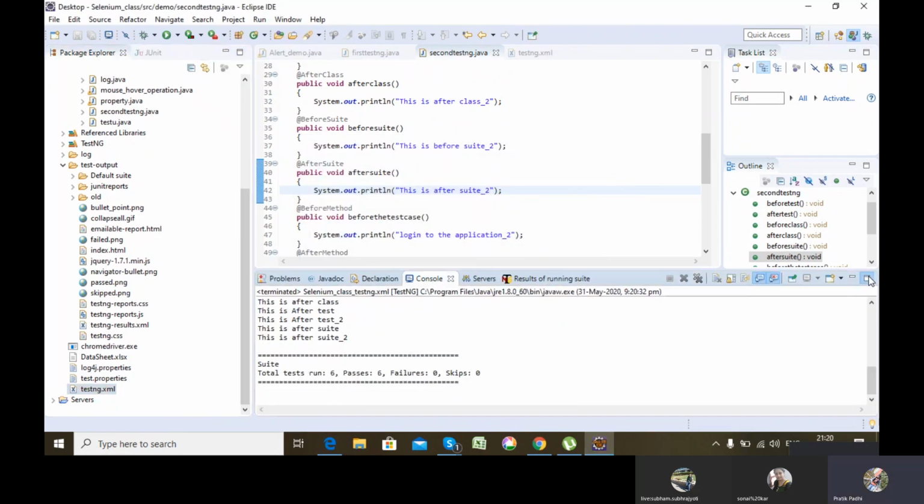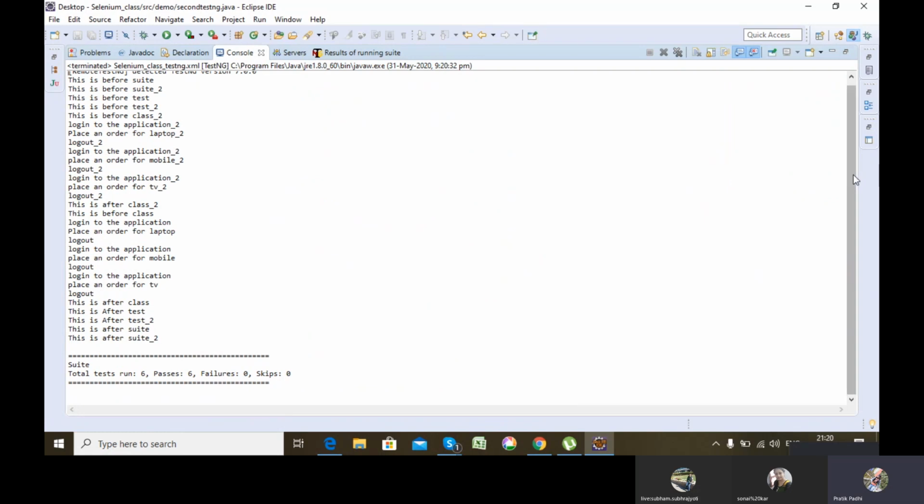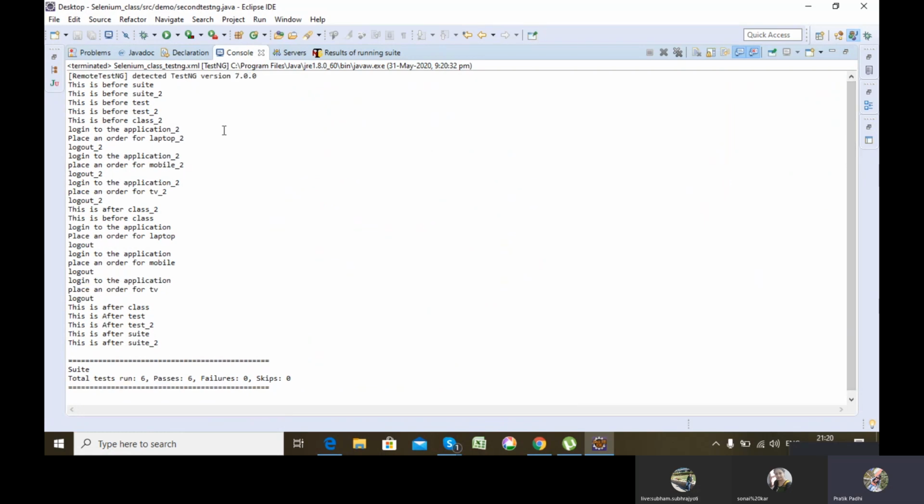Now see. The first thing which got executed when I started the suite is BeforeSuite. This is the BeforeSuite annotation of the first class. This is the BeforeSuite annotation of the second class. So these got executed before the suite execution starts. So it is independent of the class in which it is present. It runs for the whole suite.